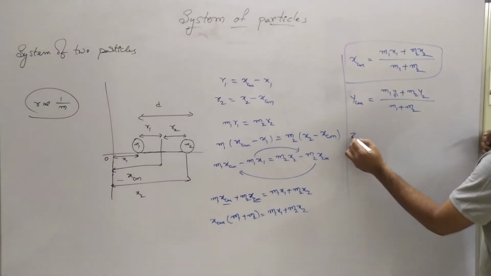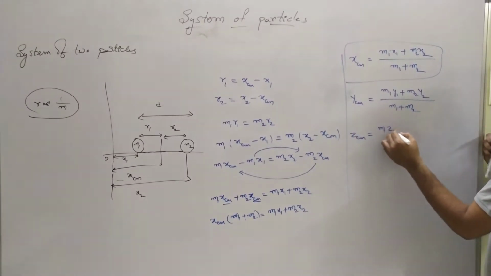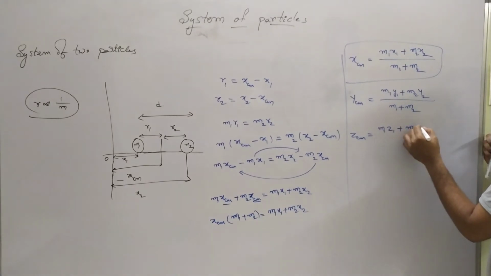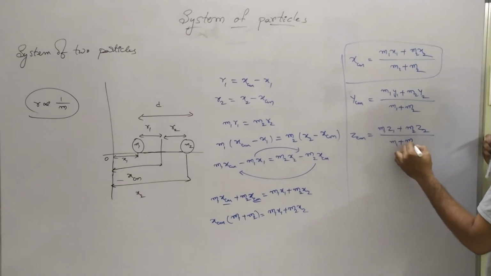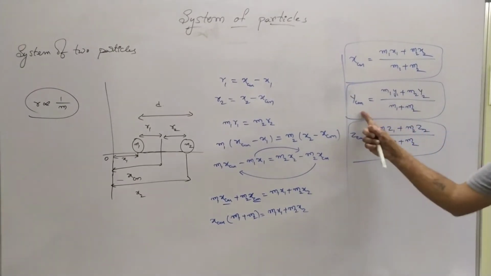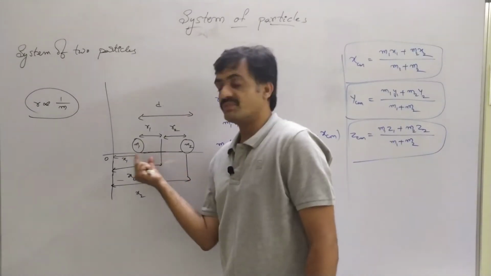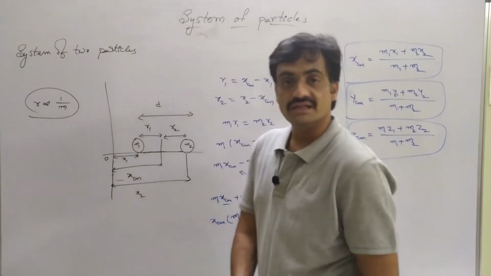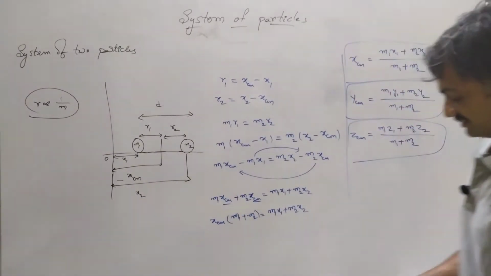Similarly, along the z-axis, zcm equals (m1 z1 plus m2 z2) by (m1 plus m2). So along the x-axis, y-axis and z-axis, we can represent the center of mass point based on a two particle system. Take a screenshot. We will continue.